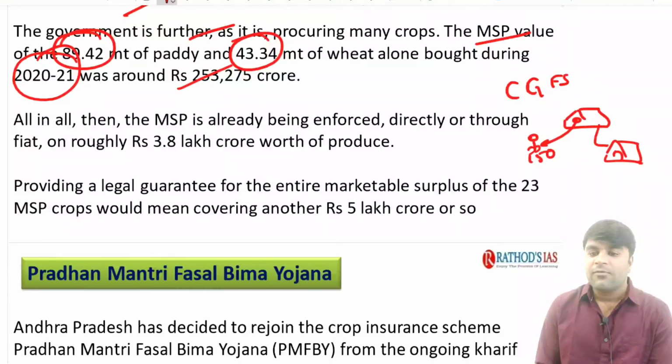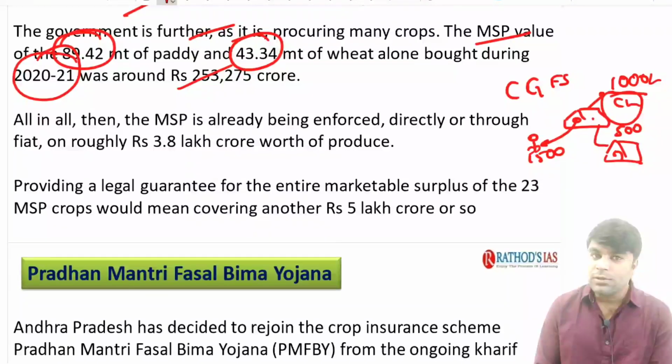Now, the FCI might be paying the farmers 1500 rupees per quintal of the crop. When the FCI sells these food grains to the state government depot, they might be selling it at 500 rupees. Now, the balance in between, 1000 rupees, is nothing but the central government food subsidy. We also discussed it as the central issue price. The price at which the food grains are sold by the Food Corporation of India to the states is nothing but the central issue price.